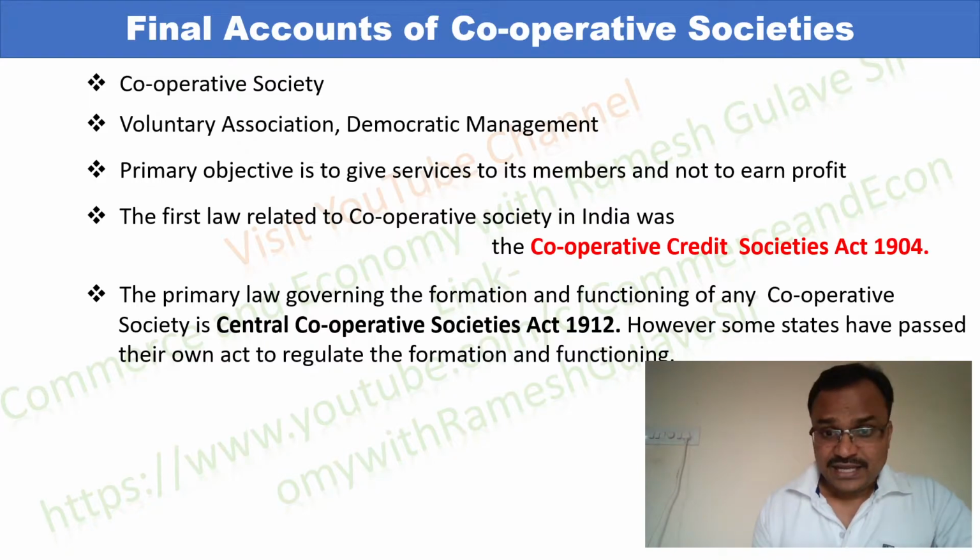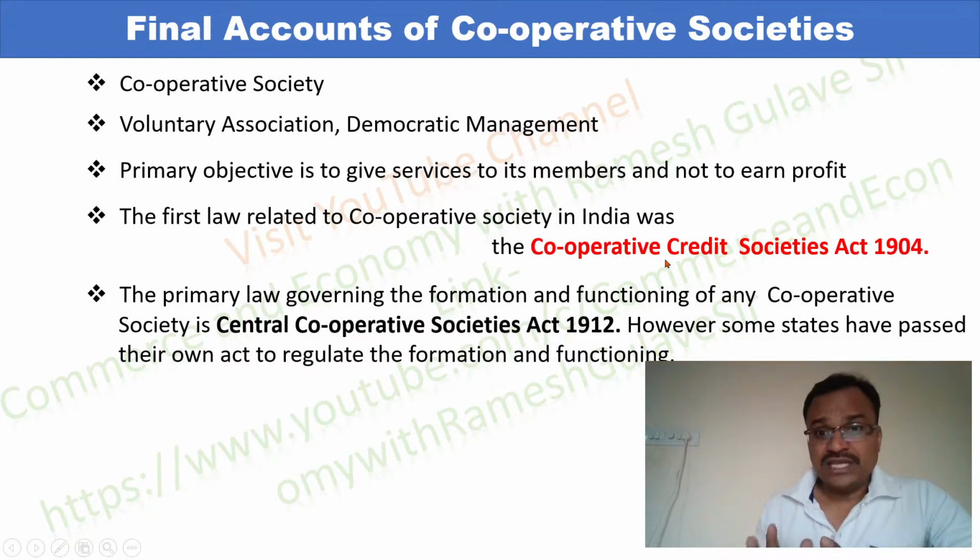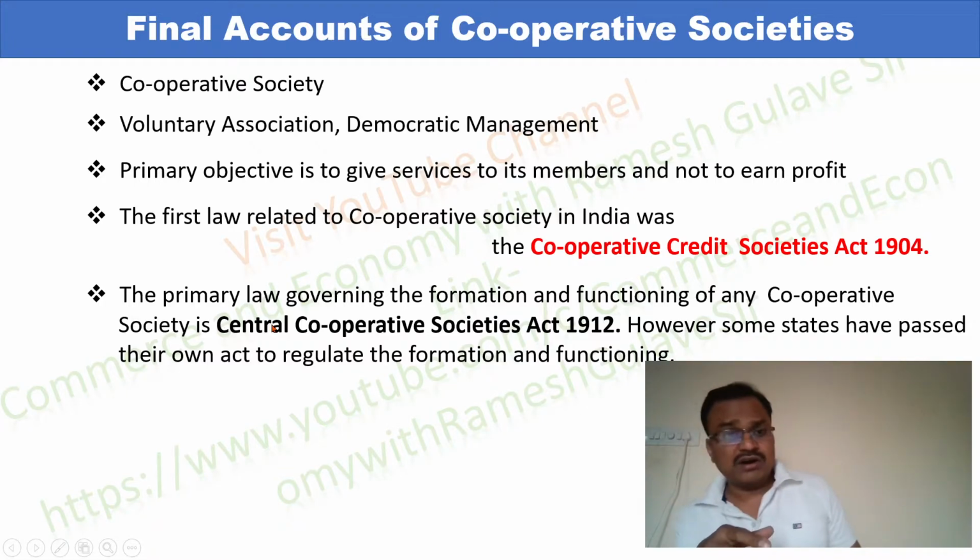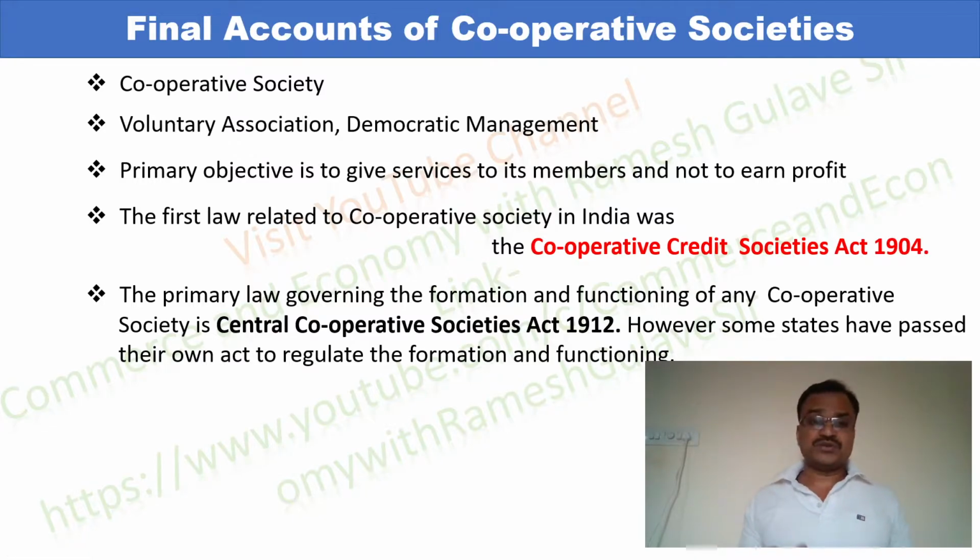See, friends, in the previous point we discussed that the first law was the Cooperative Credit Societies Act. As this law was related to the regulation of cooperative credit societies only, right? So that's why it was narrow in scope. Therefore the government enacted another law for all cooperative societies, which is known as the Central Cooperative Societies Act 1912.